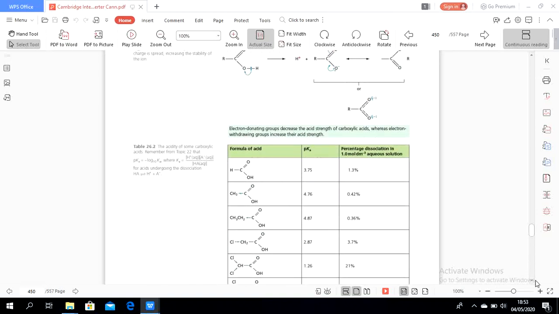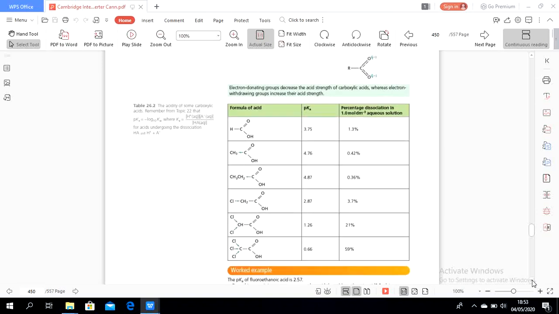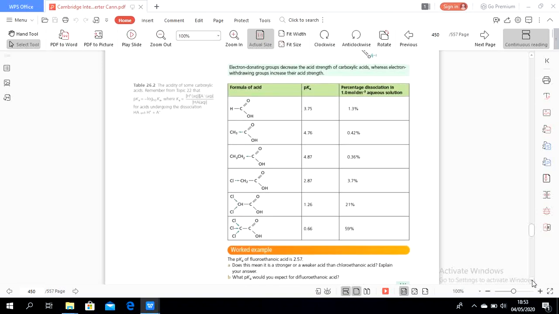Okay, next here there is a list of formulas of acids with the pKa value and the percentage dissociation of the acid, of course dissociation in aqueous solution. Okay, let's see.